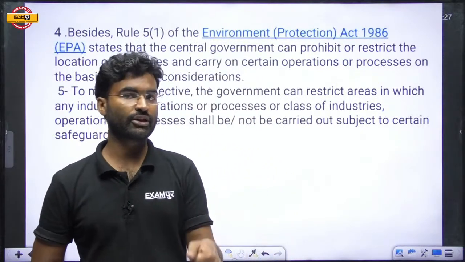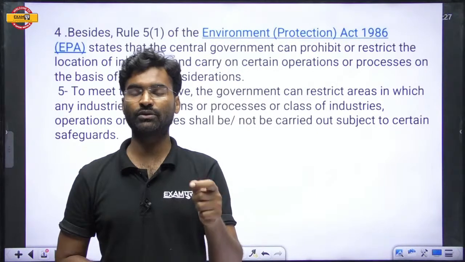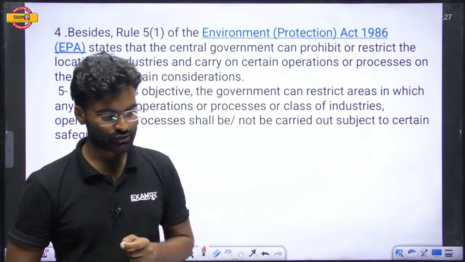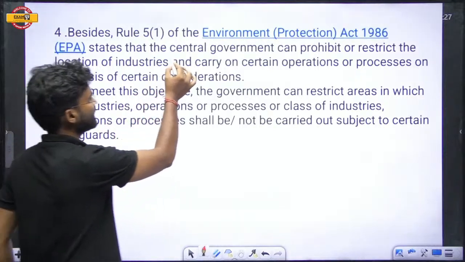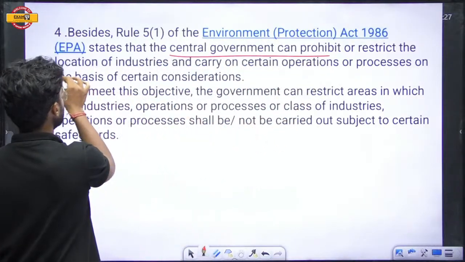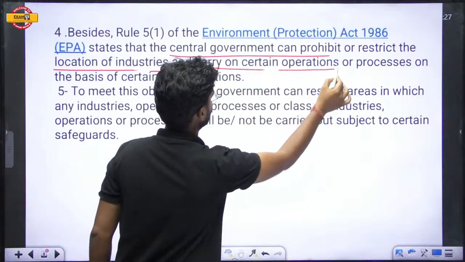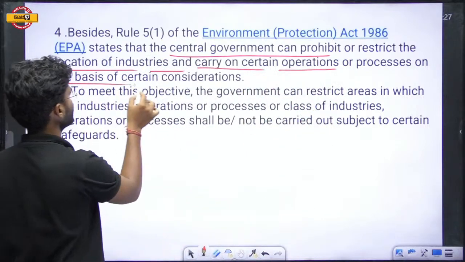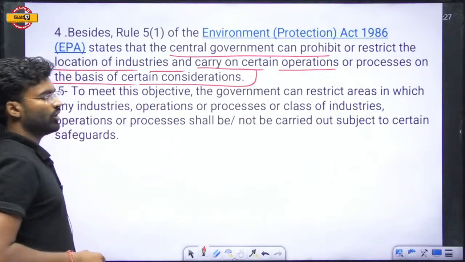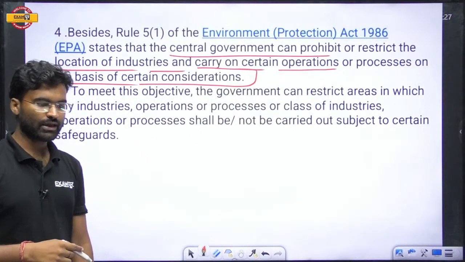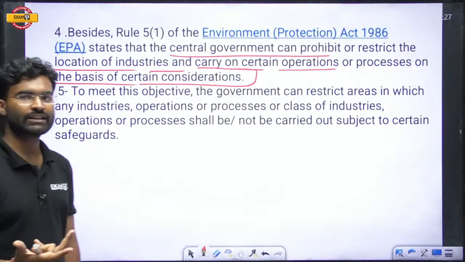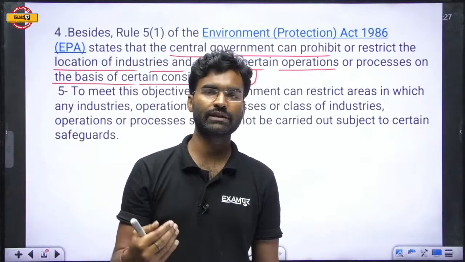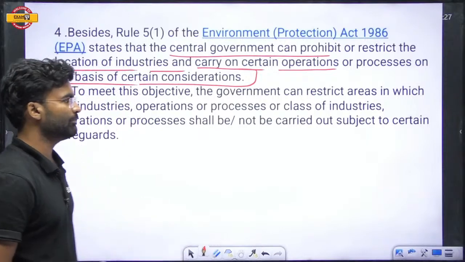On the basis of Section 3 of the Environment Protection Act, the eco-sensitive zone concept has come. So you know about this. Besides, Rule 5(1) of the Environment Protection Act 1986 states that the central government can prohibit or restrict the location of industries carrying on certain operations or processes on the basis of certain considerations. Okay, so the central government has power under Rule 5(1) that it can prohibit any activities or permit any activities after consideration. So the central government has the power.